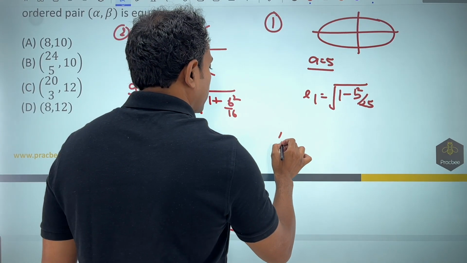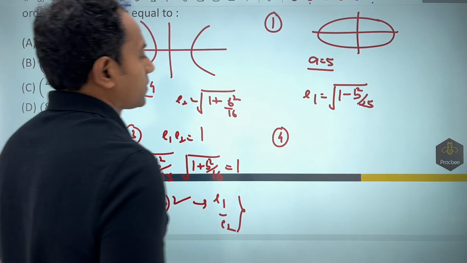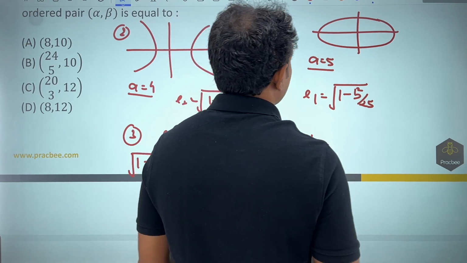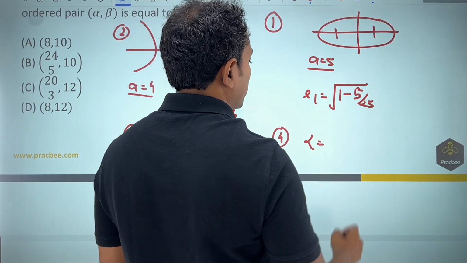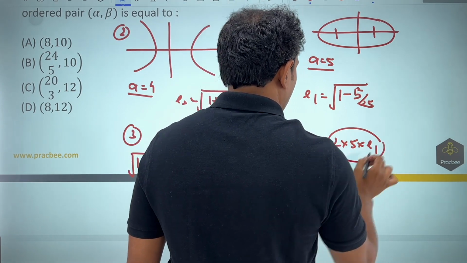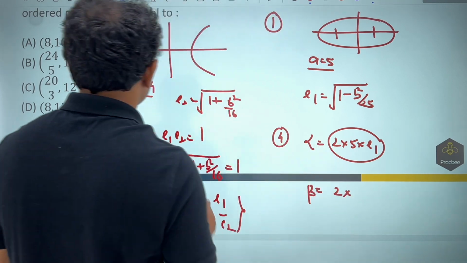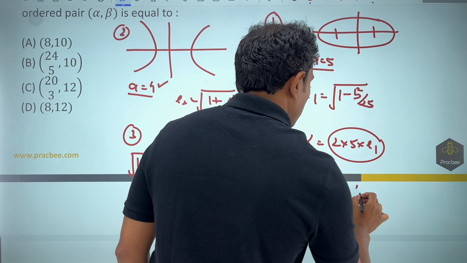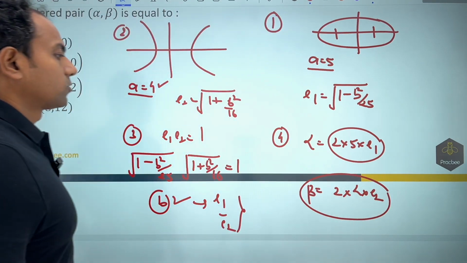So in the fourth part, if I try and solve it, from b we can get the value of e1, e2. Once we have got the value of e1, e2, the distance between the foci will be nothing but twice of ae. a is nothing but 5, so 2 times 5 e1. And beta you can get is nothing but 2 times, you can say that the value of a here was 4, so 4 times e2. Once you have got these two values, you can find the final answer.